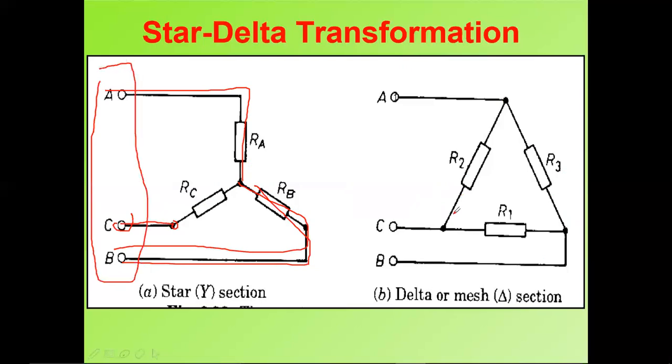Similar to here, there is a completely closed loop connection in the delta. This is the connection of A, this is the connection of B, this is the connection of C. Or you can name them 1, 2, 3. So A comes outside. This is R3. Like that, the terminals wherever the jointing is come to the outside, right? This is about the star and delta.